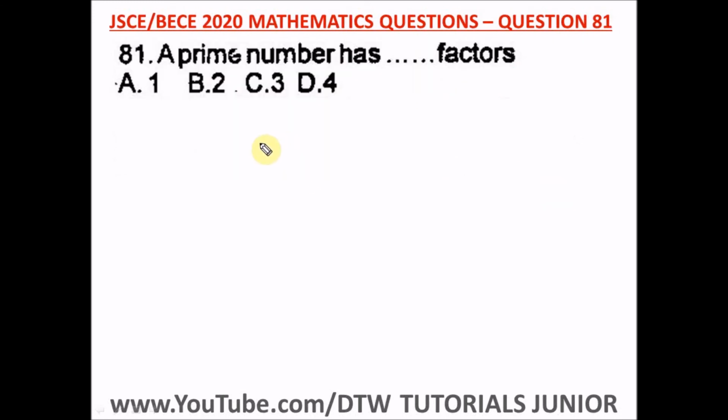Question 81 of the Junior WAEC 2020 Mathematics Past Question. That's your BECE exam. It says a prime number has dash factors. A prime number has 2 factors. One of the factors is 1 and the other is itself. Remember the definition of prime numbers: they are numbers that can only be divided by 1 and itself. So it has 2 factors. Our right option here is option B, 2 factors.